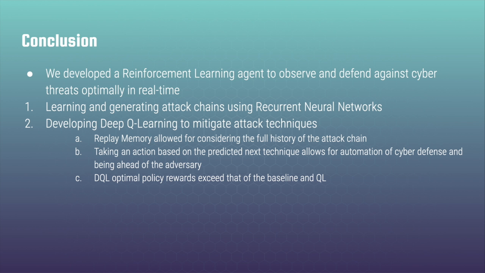In conclusion, we developed a reinforcement learning agent to observe and defend against cyber threats optimally in real time. We learned and generated attack chains using recurrent neural networks, and we also developed a deep Q learning to mitigate attack techniques. Within that, we used replay memory. We took the actions based on the predicted next technique, which allows for automation of cyber defense and being ahead of the adversary. And our deep Q learning approach, optimal policy rewards exceeded that of the baseline and Q learning.